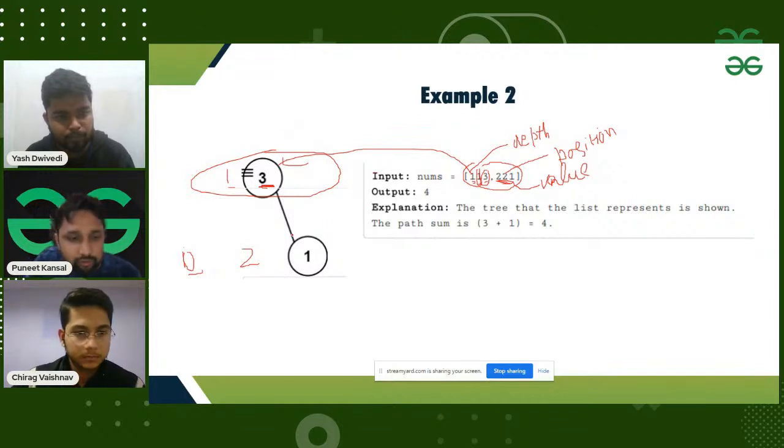Chirag, if you can also give me a note that okay, the question is clear. One thing is sure, yes, the question is clear to you. Okay.